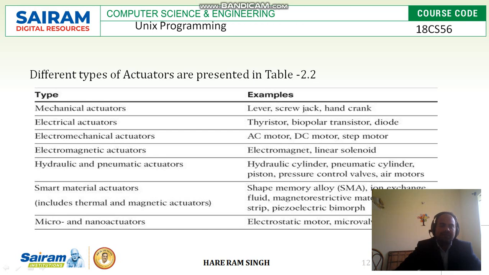Then smart material actuators: shape memory alloy (SMA), ion exchange fluid, magnetostrictive material, bimetallic strip, etc. Then micro and nano actuators: electrostatic motor, micro valve, and pump drive. These belong to micro and nano actuators.